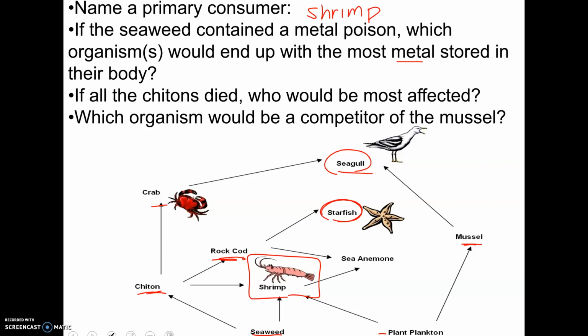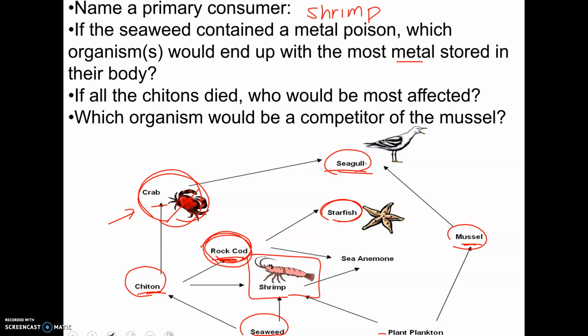If all of the chitons died, who would be the most affected? The first one to be affected would probably be the crab, because then it would have no food. So now the crabs would get wiped out. Now the seagulls might have less food to eat, or they would eat more of the mussels, which then might throw off the plankton. So this could affect the whole ecosystem. But the crab would be the first one I would say would be affected. Not as much the rock cod, I suppose, because the shrimp also eats seaweed. So it would be whoever only eats chiton would be the most affected. So rock cod too, I would say, because it looks like they only eat chitons.